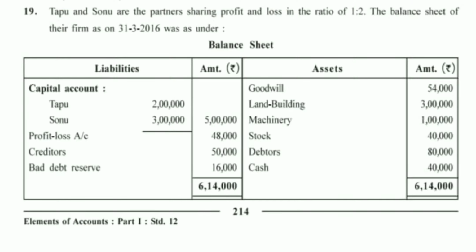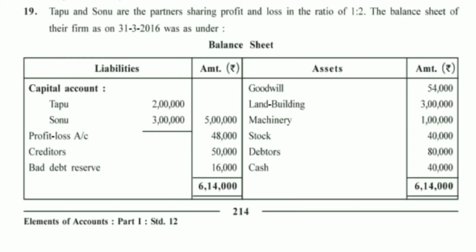Standard 12th, Accountancy, Chapter number 5, Admission of a Partner. Question number 19 from exercise. Tappu and Sonu are the partners sharing profit and loss in the ratio of 1:1. The balance sheet of the firm on 31/3/16 was as under.